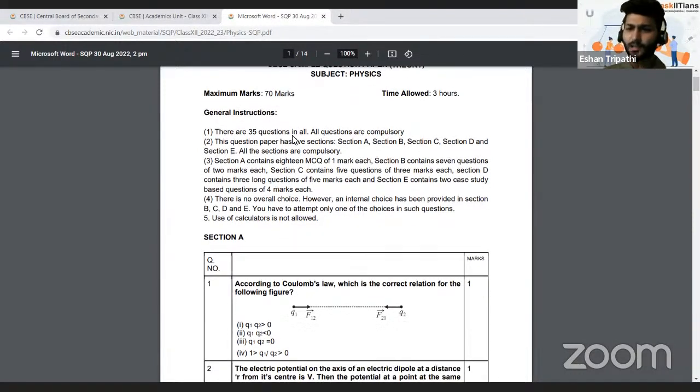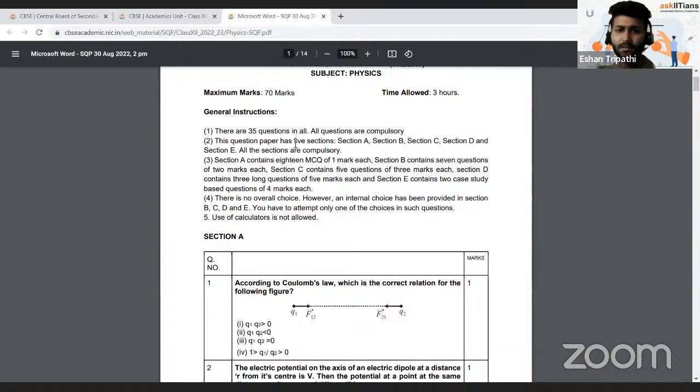If we look at the overall pattern and the general instructions, there are 35 questions in all, distributed in 5 sections. You see the same thing has been there in other subjects also. There are MCQ questions also, as you saw in chemistry. Kajal ma'am discussed it in the last video, where she mentioned how MCQ questions can be very scoring for you to solve.